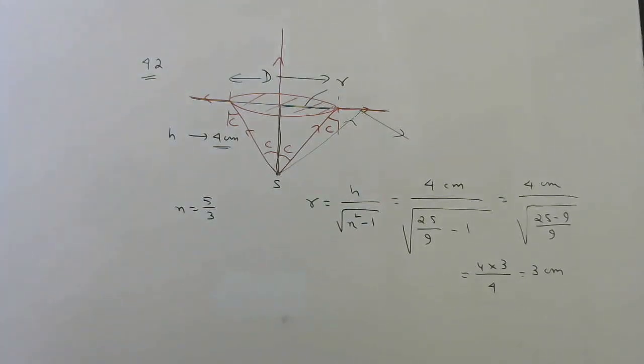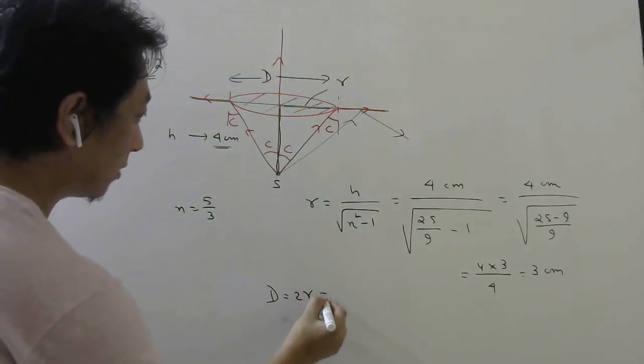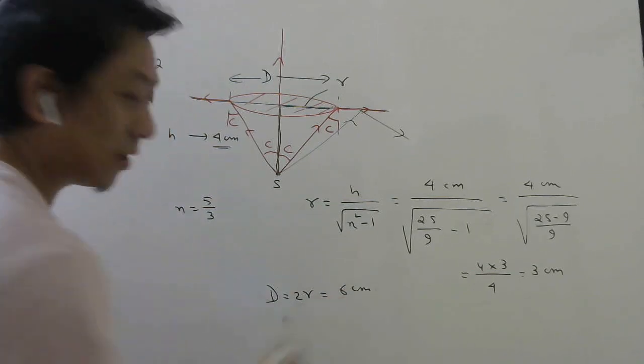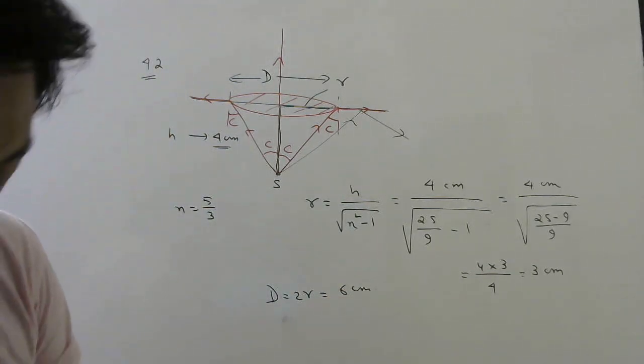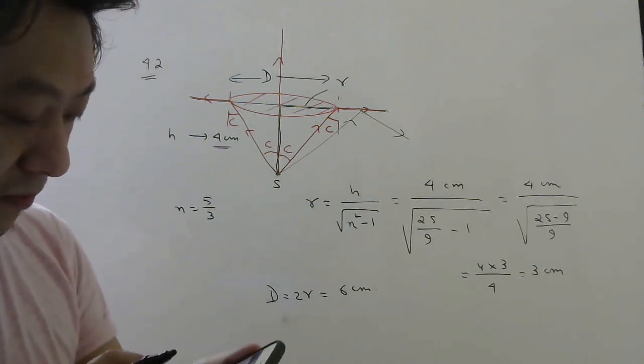So 3 centimeter is the radius. So diameter will be 2r, so it will be 6 centimeter. So that will be the answer. Option B, 6 centimeter. Next question.